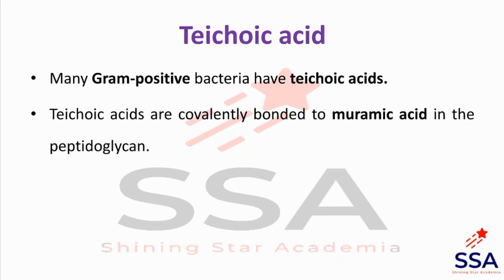Teichoic acids are covalently bonded to muramic acid in the peptidoglycan. We have seen that two types of polysaccharides are found in peptidoglycan: one is N-acetyl glucosamine and another is N-acetyl muramic acid. So teichoic acids are attached to NAM, N-acetyl muramic acid, in peptidoglycan.